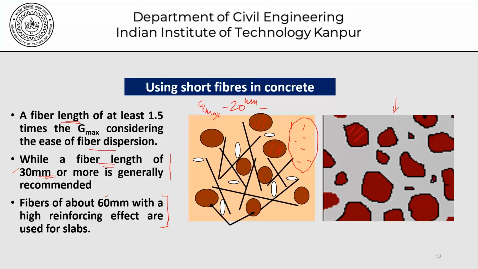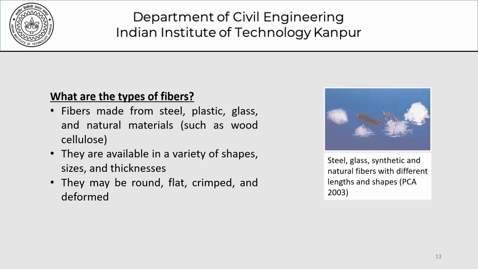When we say for fibers that they are short, discrete, randomly distributed fibers, how short is short? This question is answered here. Short means 1.5 times the size of the coarse aggregate. That is the benchmark number as far as the length of fibers is concerned. What types of fibers are used in the industry as far as concrete is concerned? Fibers made from steel, plastic, glass, and natural materials such as wood or cellulose. They are available in a variety of shapes, sizes, and thicknesses, and they may be round, flat, crimped, and deformed.